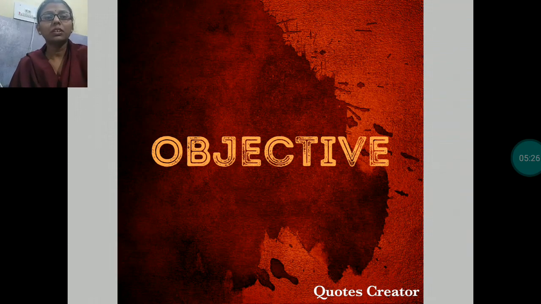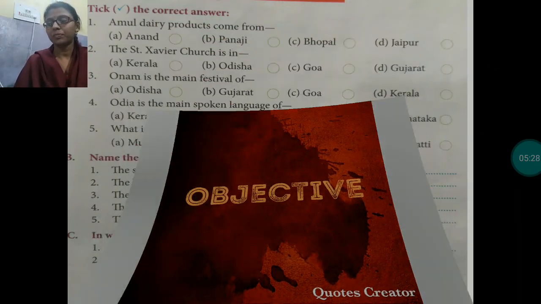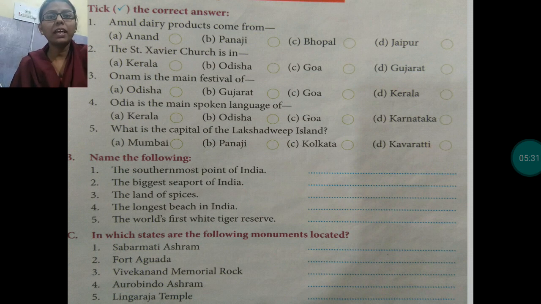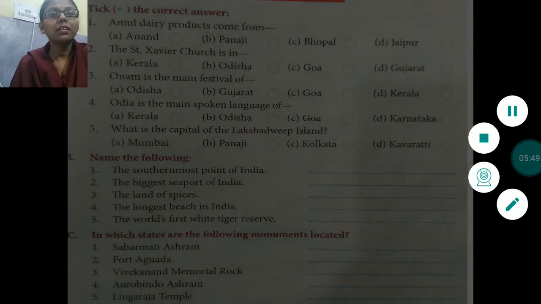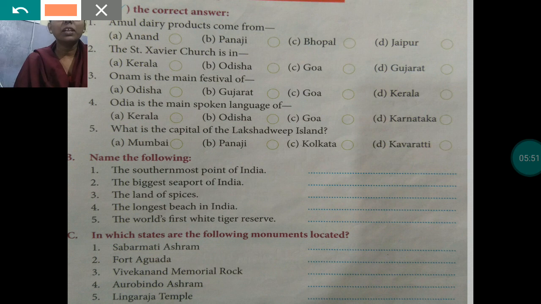Now let us move towards the objectives. Question A is: tick the correct answer. The first question is: Amul dairy products come from. About Amul dairy products we had read on page number 45, when we were reading about Gujarat. And it comes from Anand. Anand is a district of Gujarat.